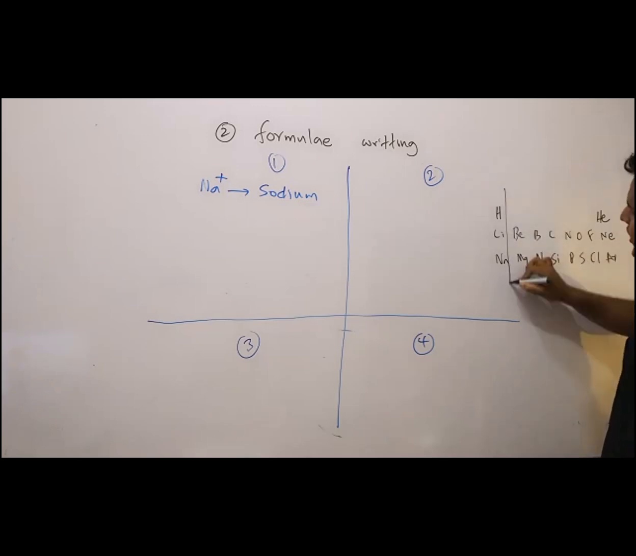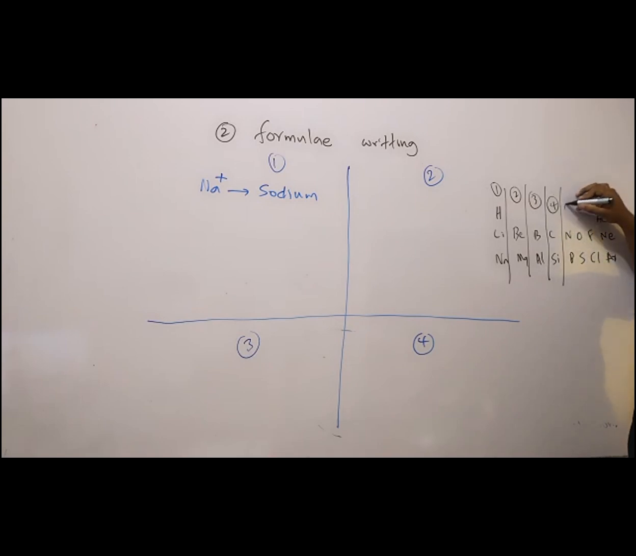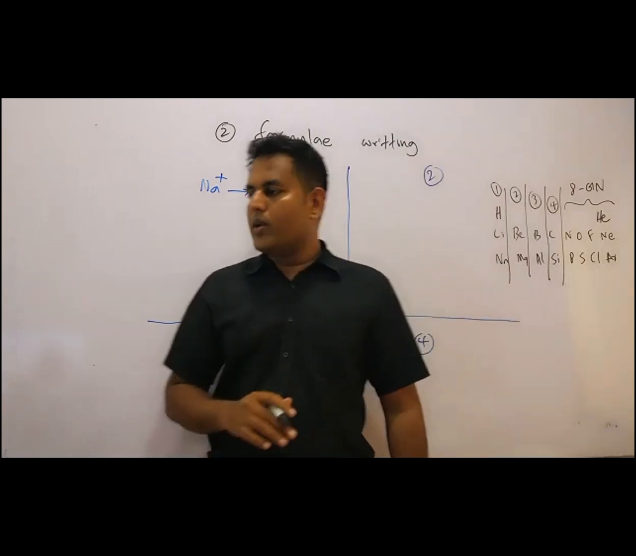So in group 1 elements, the valence is 1. For group 2 elements, valence is 2. Group 3 elements, valence is 3. Group 4 elements, valence is 4. But for group 5 to group 8, the valence is 8 minus the group number.